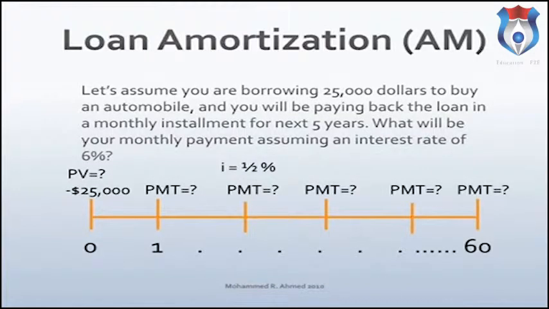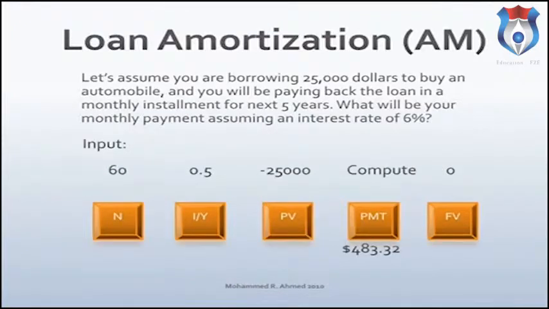Draw a timeline for time value of money analysis. Time period is 60 periods. Borrowing today is $25,000, which is present value. Interest rate is 0.5% monthly, and the question mark is on payments. So we are solving for payment. It is a loan amortization analysis, which is same as present value of annuity analysis. Let's enter the data in the calculator in the following order.